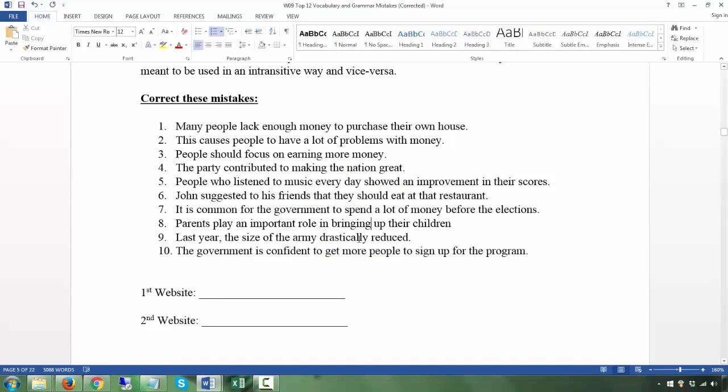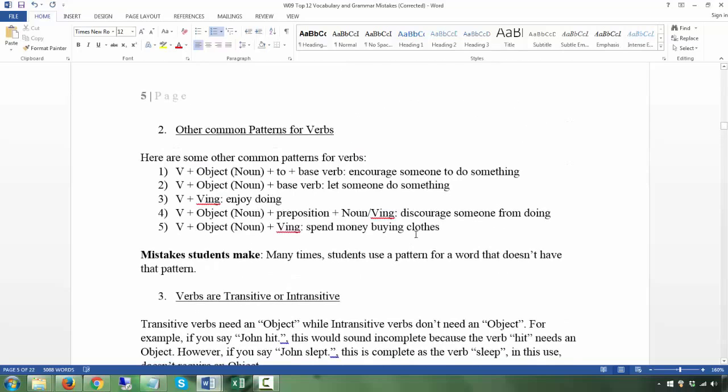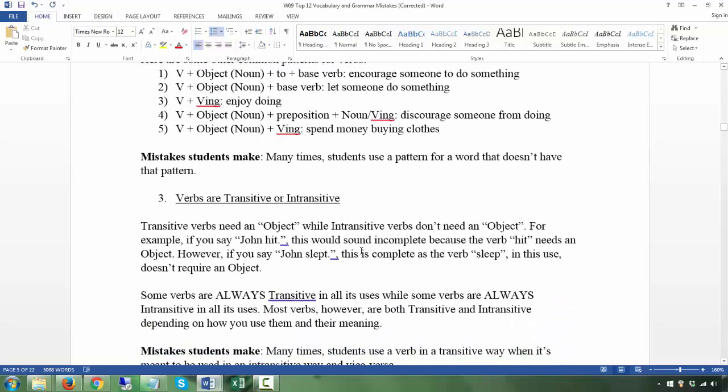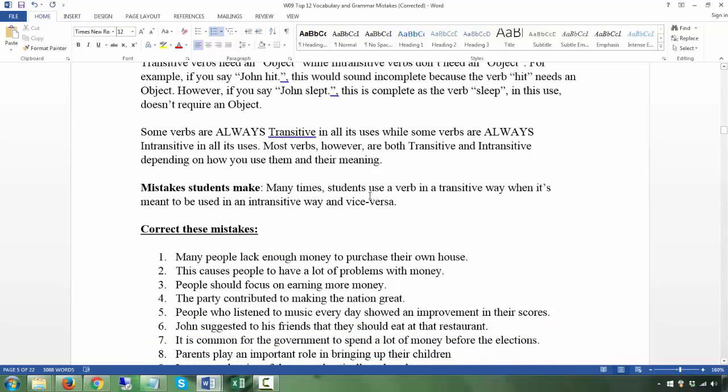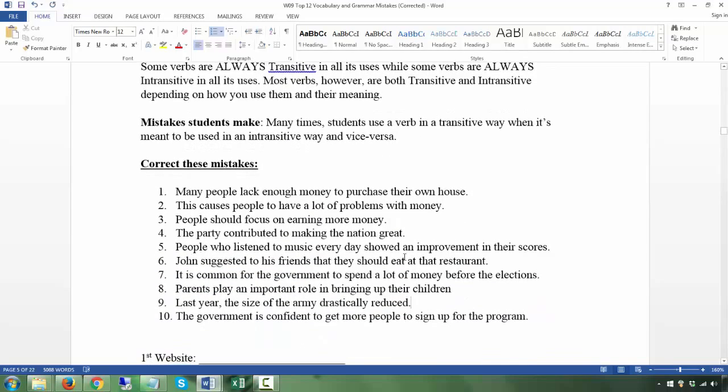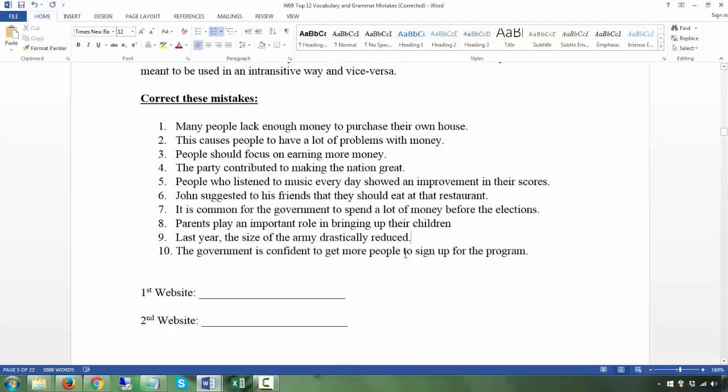Last year, the size of the army drastically reduced. This is where you have to think about transitive versus intransitive. Reduce, go back to read all this, what transitive and intransitive verbs mean. If a verb is transitive, it means that you need an object. If a verb is intransitive, you don't have an object directly after it. The problem with this is that the word reduce